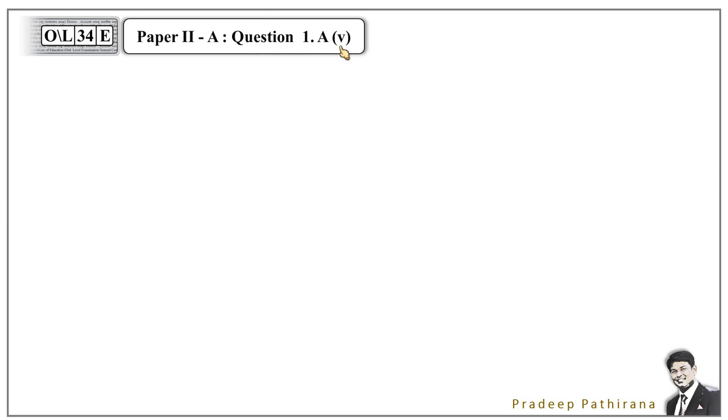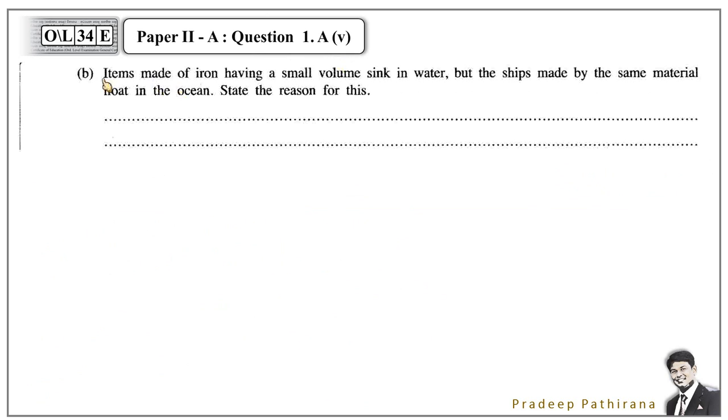Question number 5. Items made of iron having a small volume sink in water, but the ships made of the same material float on the ocean. What is the reason? Iron balls are sinking in water, but large ships are floating on water. How does it happen? And when explaining the reason, you have to pay attention to these 3 facts.